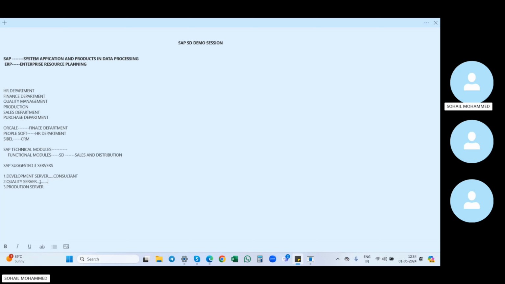There we test the scenarios, and the quality server is used by consultants and core users. So who will be responsible here? Who will be involved? Core users and consultants.